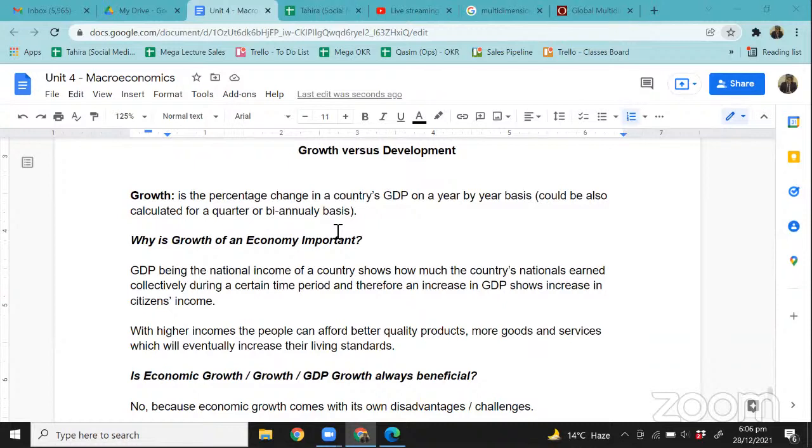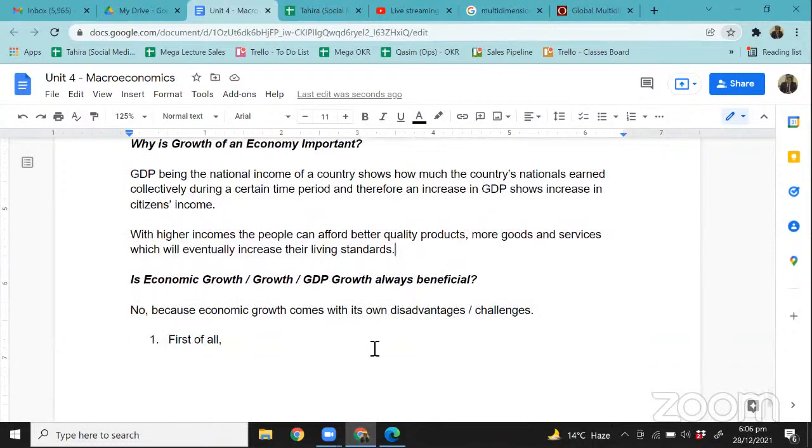Can afford things that he or she was not previously able to afford. So obviously all these things bring improvement in the living standards, better education, better healthcare, more goods, more convenience, more luxury. That's recommended and that's beneficial. But that's not always advantageous, or in other words, growth comes with its own challenges. Now, what are its challenges, what are its disadvantages?